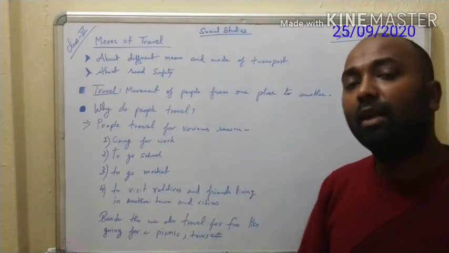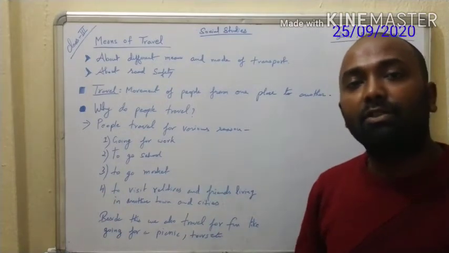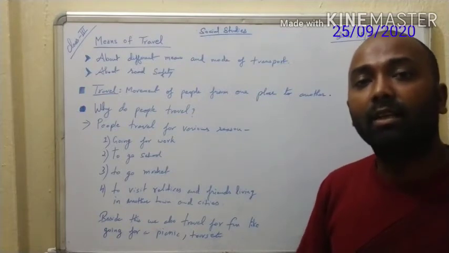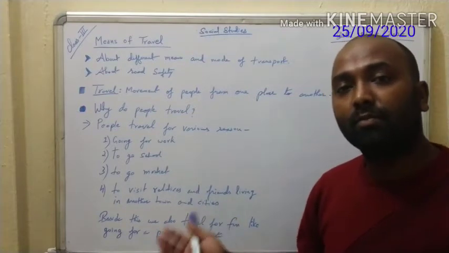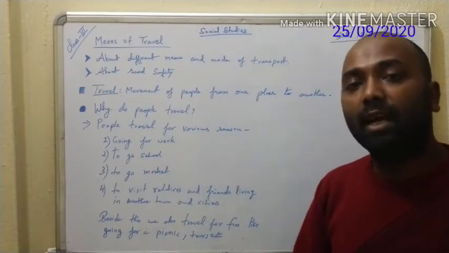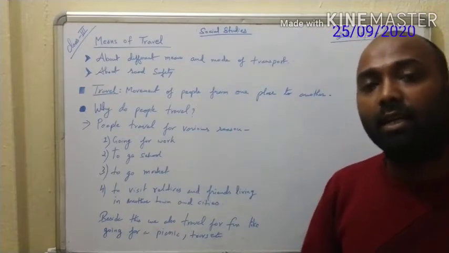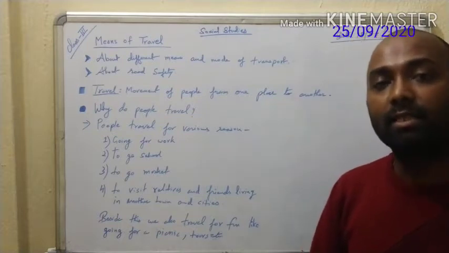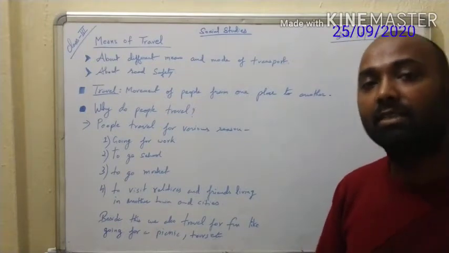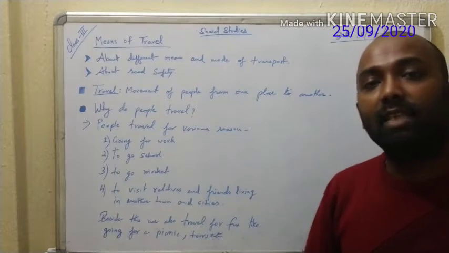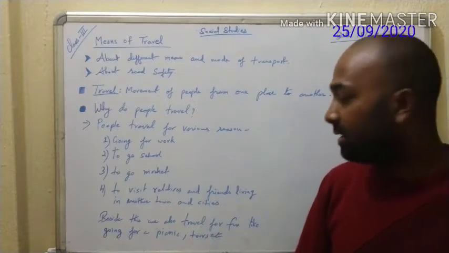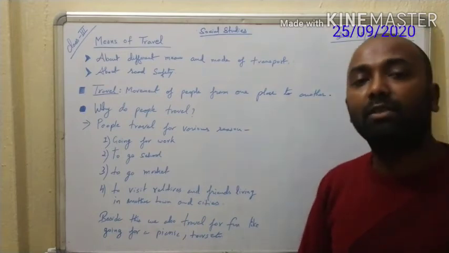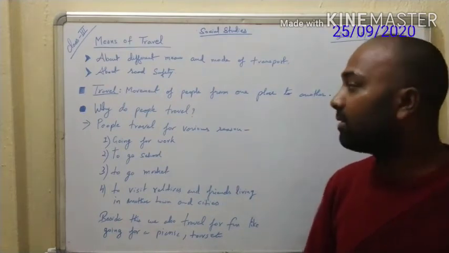Now the people who are living in the plain region love to travel to hill stations, okay, because they like the life in the hills. They love the beauty of the hills, so they come from the plain region to hilly areas to enjoy their life, okay, or to spend some time to recreate. So they visit hill stations, and the people who are living in the hills visit the cities and towns in the plains to enjoy life out there, okay. So in this way we travel from one place to another for various reasons, okay.